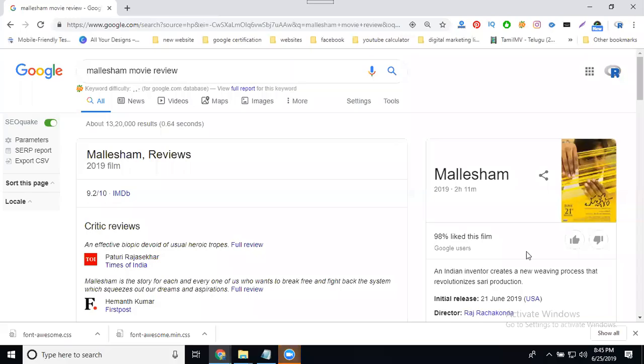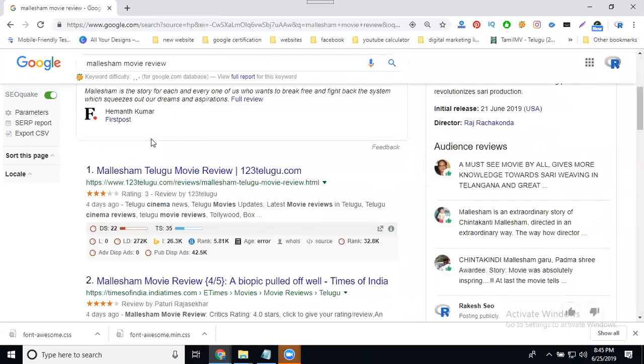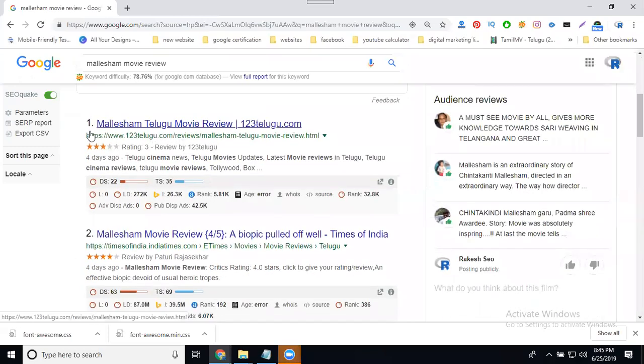So everyone, today we will create the website's perfect URL structure. What do you mean by perfect URL structure for SEO? I'm searching for Malaysian movie reviews. You can see the URL structure. First I'm selecting a website.